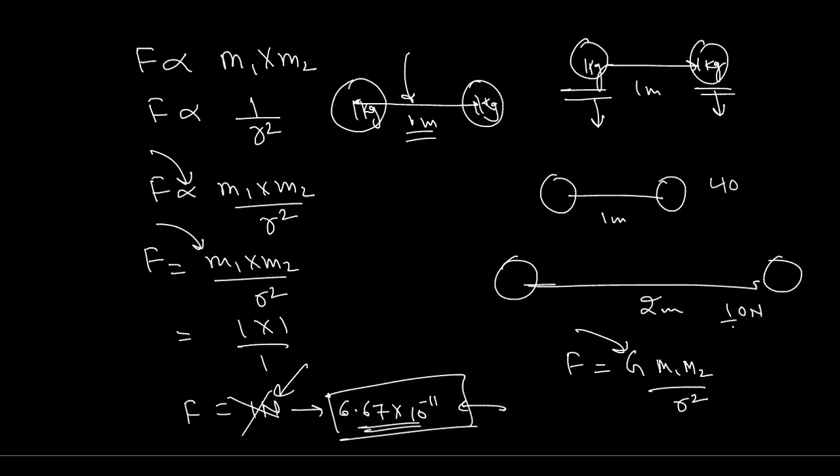Otherwise it would be simple. There cannot be 1 Newton force between two 1 kg objects when they are placed 1 meter apart. So there must be some constant.